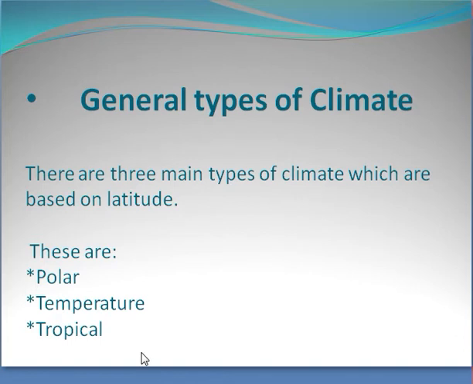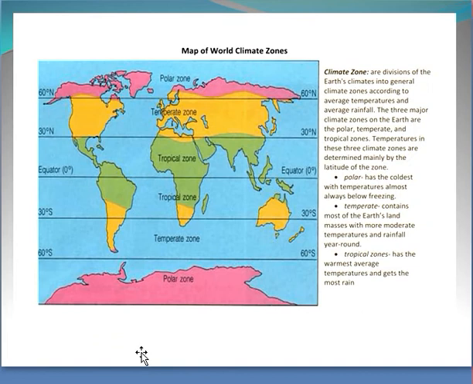There are three main types of climate which are based on latitude. These are polar, temperate, and tropical. Student, here is a picture of a map of world climate zones. These are divisions of earth climates into climatic zones according to average temperature and average rainfall. In this picture you can see that it is divided into different tropical, temperate or polar zones.